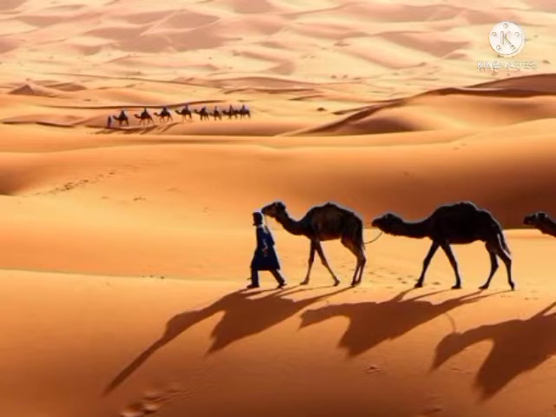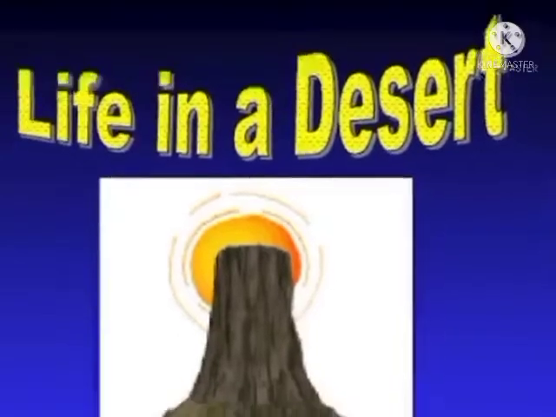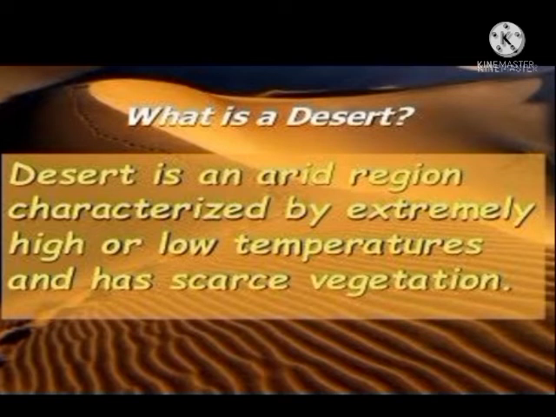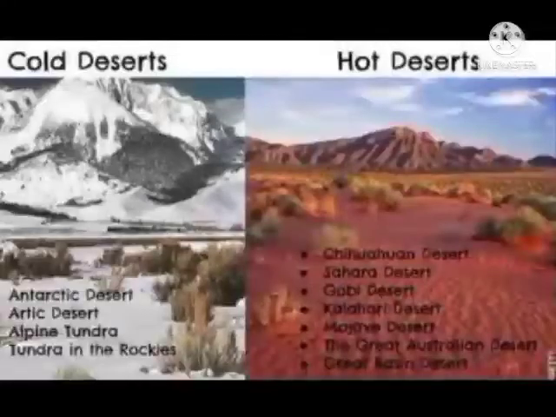So, today we are going to learn about deserts in the lesson Life in the Desert. A desert is an arid region characterized by extremely high or low temperature and has scarce vegetation. So desert means a place where everything is dry and has very high or extremely low temperature and has very less vegetation. So there are two types of desert.